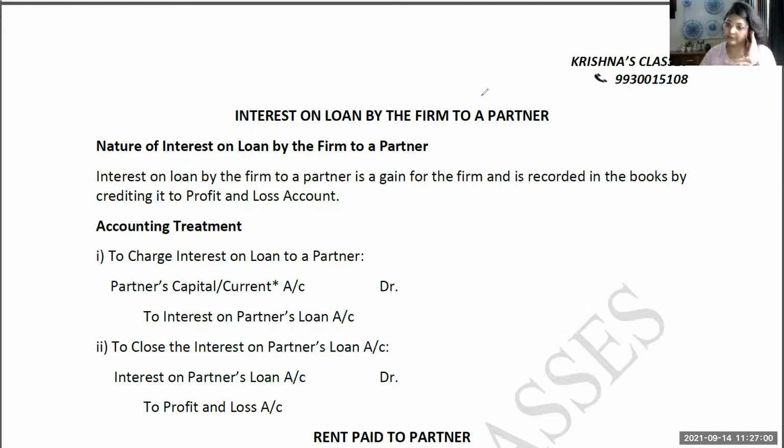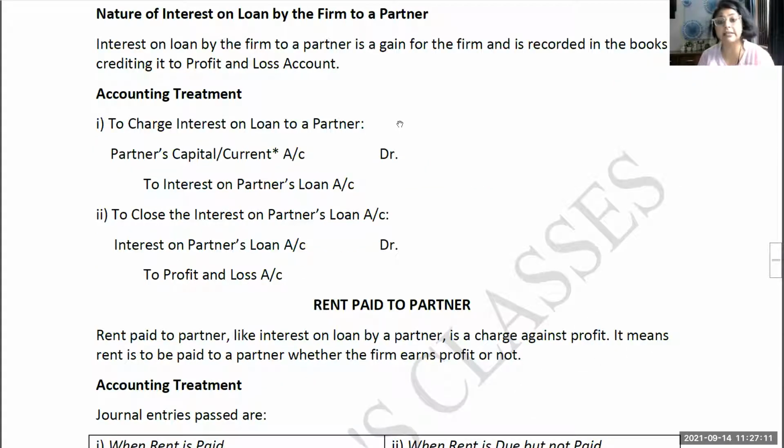But if it is clearly mentioned in the question that this is the rate of interest at which the firm has given a loan to the partner, then we will be charging interest from the partner. And ideally, we should be charging, but we'll have to depend entirely on the information provided by the question. We cannot do anything on our own.